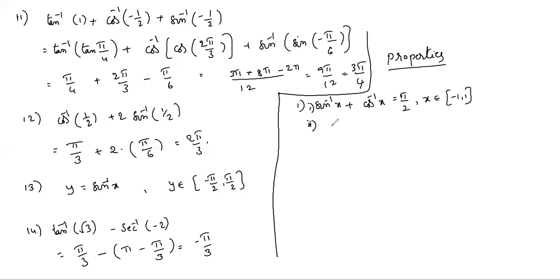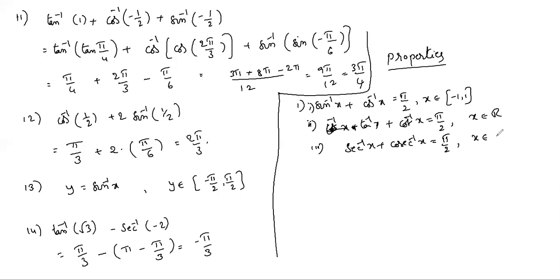Next, the second one: tan inverse x plus cot inverse x is pi by 2, and this is true for all real numbers. Third one: secant inverse x plus cosecant inverse x equals pi by 2, and this is true only for x belonging to R minus the open interval minus 1 to 1. In the respective domains only it is true.